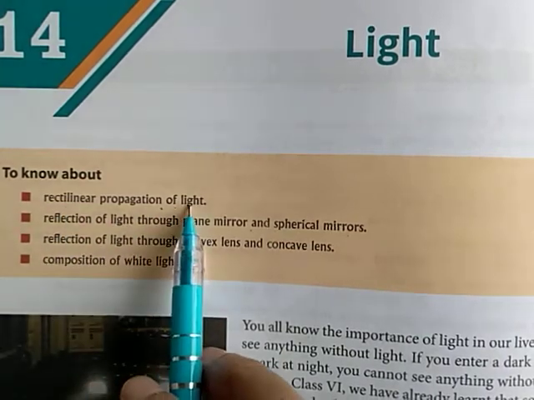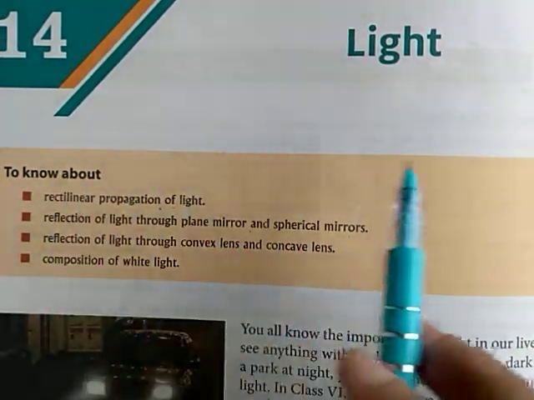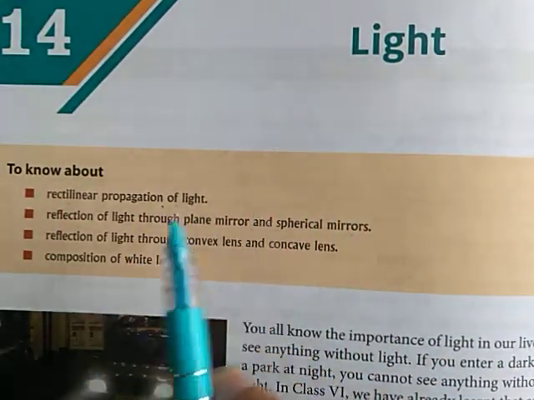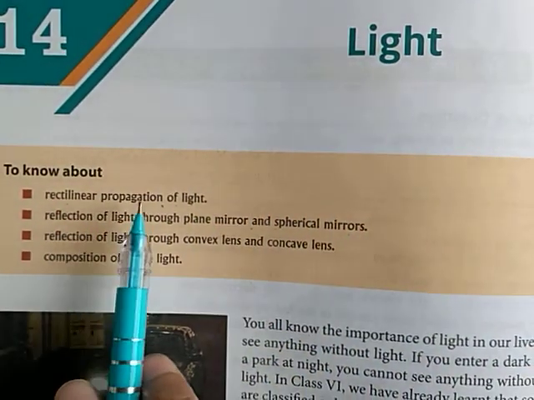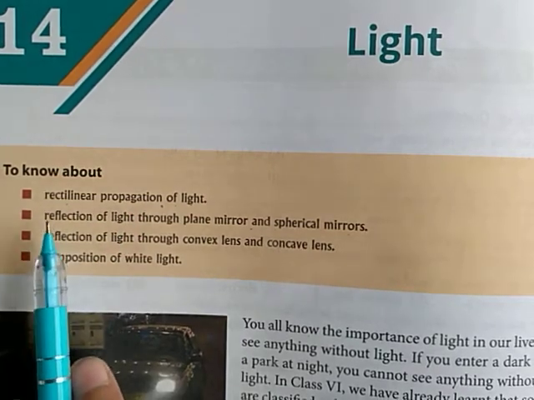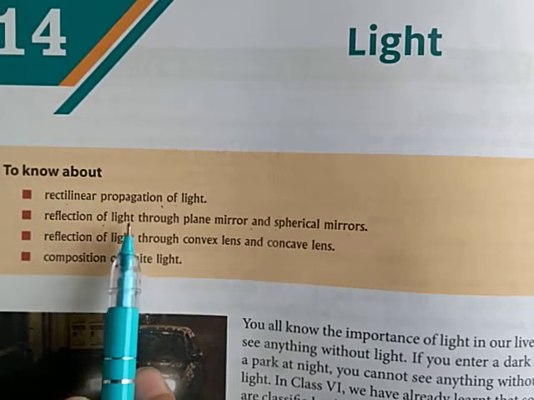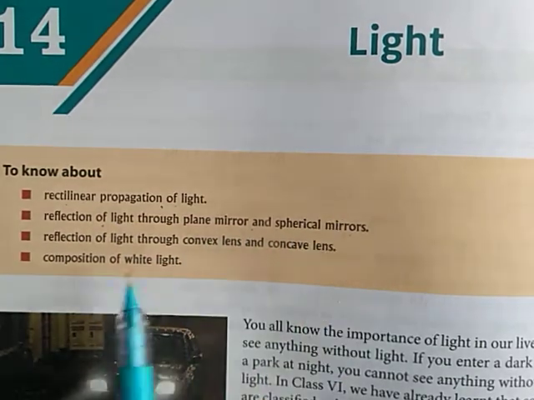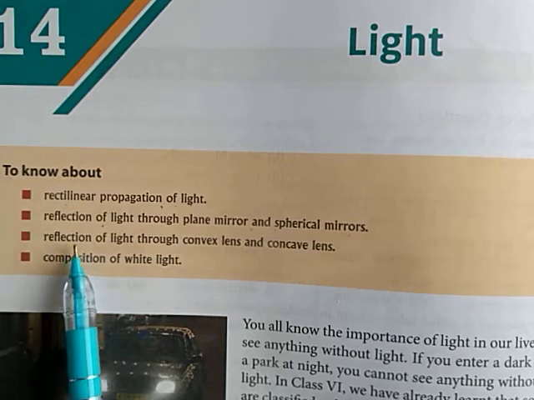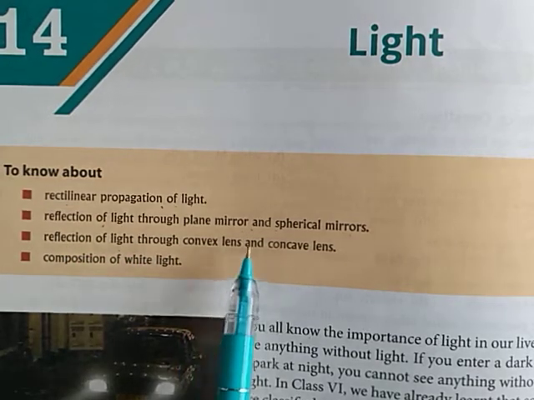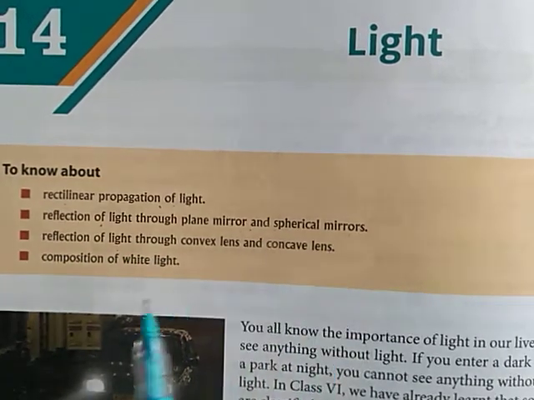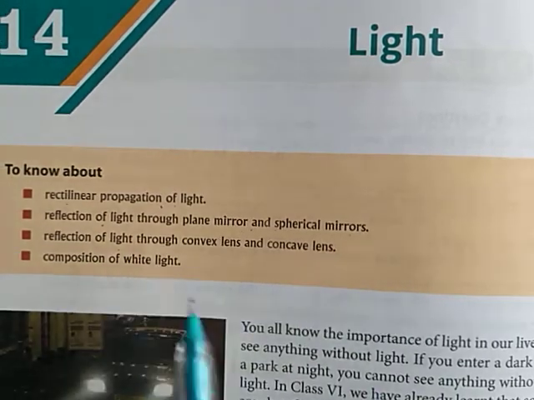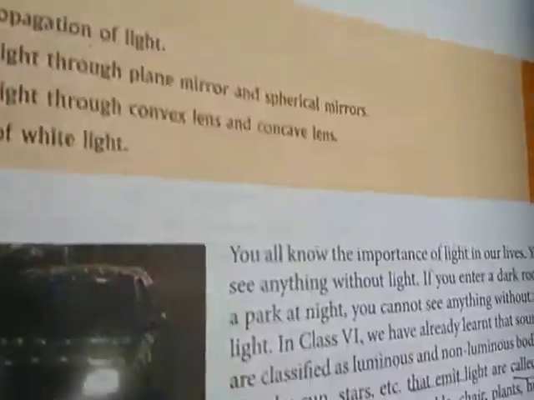Rectilinear propagation of light. What is meant by rectilinear? Means straight way. Rectilinear matlab straight way. Path is straight. That is called rectilinear propagation. Okay. So second point we have to study reflection of light through plane mirror and spherical mirrors. Third one, reflection of light through convex lens and concave lens. And after that we have to learn composition of white light. These points we have to cover in this lesson.